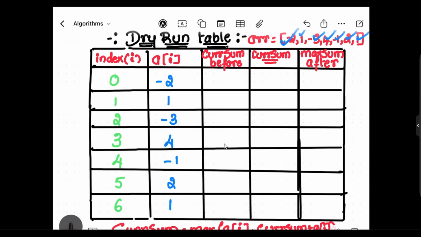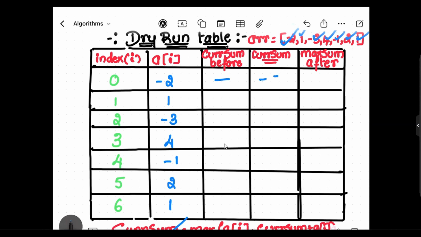First we have the current sum before. We don't have anything for the current sum before here, as this is the first element, so let's ignore this one. Then we go with the current sum, which we have assigned as max of A of I, the current value, comma, current sum plus A of I. Since this is the first value, it would lead to -2 itself.